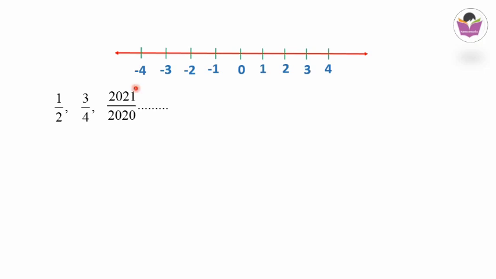So these numbers have a speciality. That means each has a numerator and denominator, or we can say that these numbers are in the form p by q. In mathematics, in the number system, we call these types of numbers rational numbers.